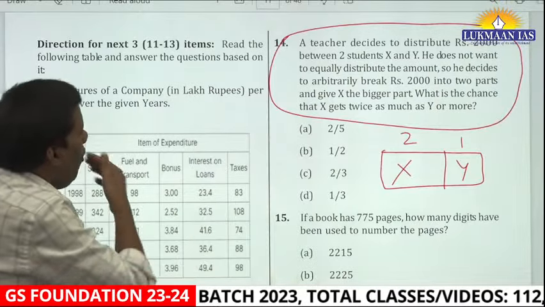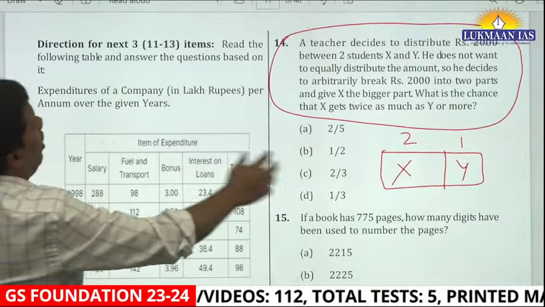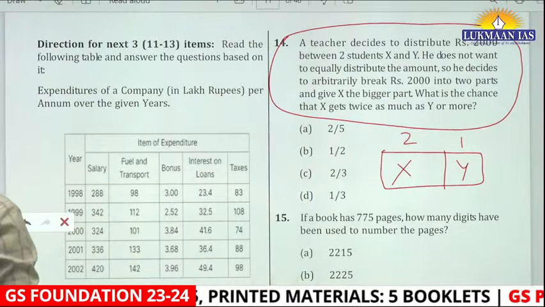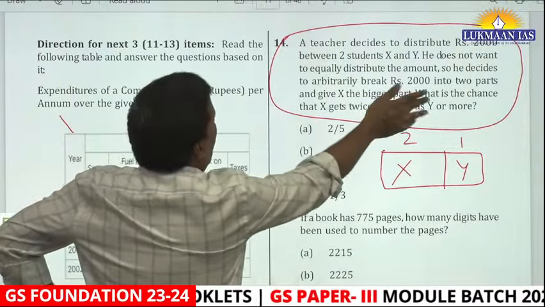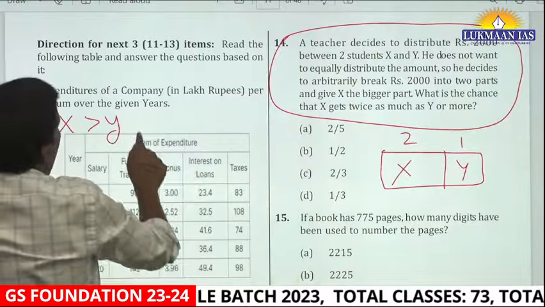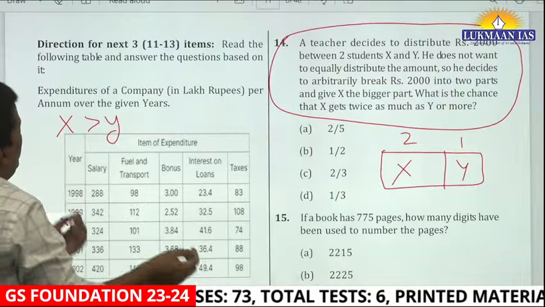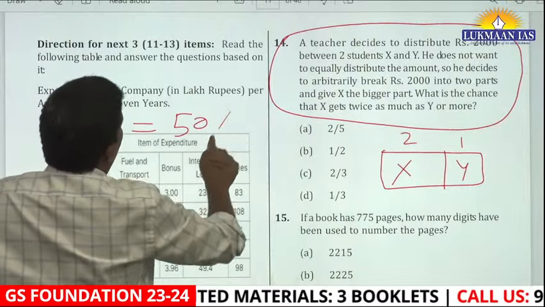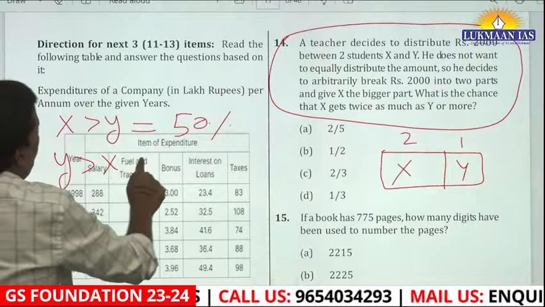Now, the chance he is asking, okay, what is the situation? 2,000, right? 2,000 has to be distributed between X and Y. So what will happen? Let's say he's breaking arbitrarily. X will be greater than Y. See, how do you divide? Dividing it equally, 1,000 each, that would be very rare, right? So when you decide arbitrarily, 50% of times what will happen? Your X will be greater than Y, and 50% of the time your Y will be greater than X.